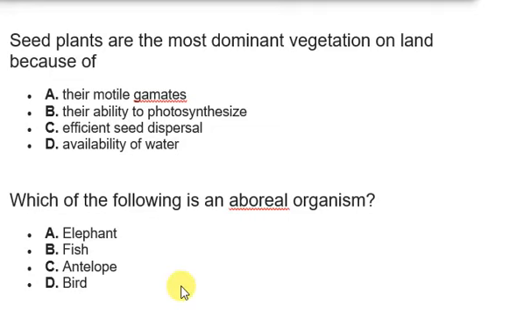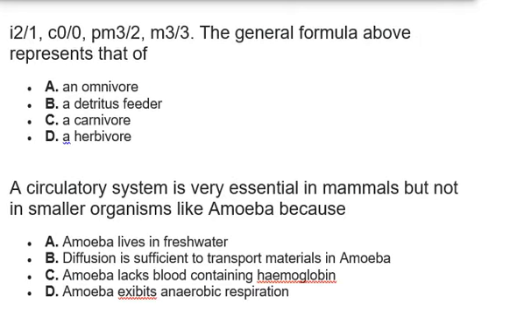So arboreal organisms are organisms that mainly spend their time on trees. Not that they don't spend time anywhere else, but most of their time is spent on the tree. So the correct answer here is the bird, option D. Alright, let's move on to the next question. Question number 7.